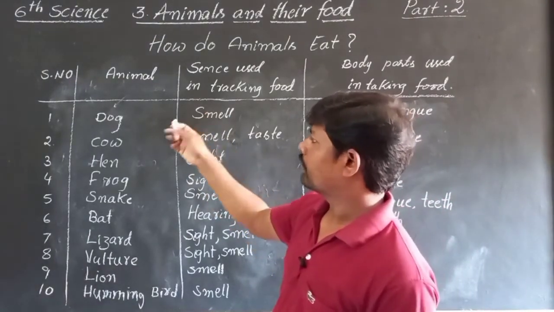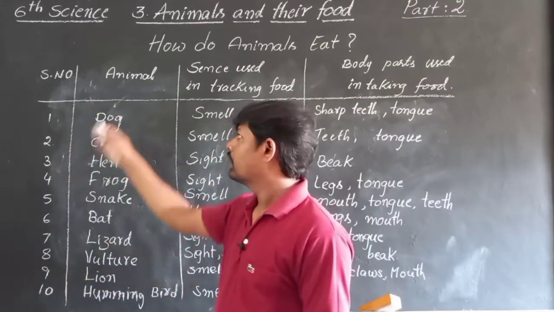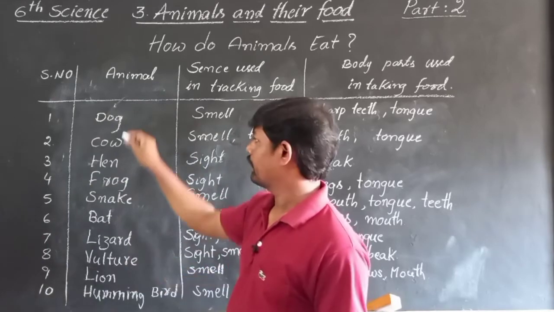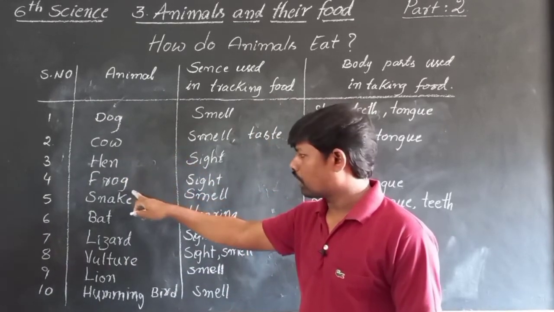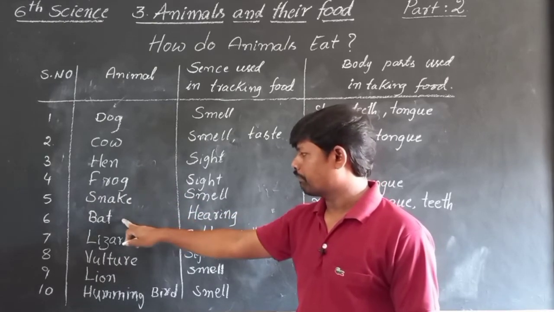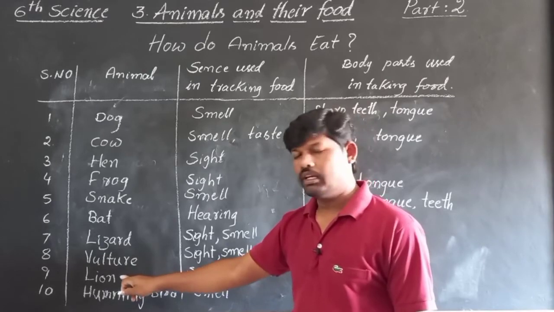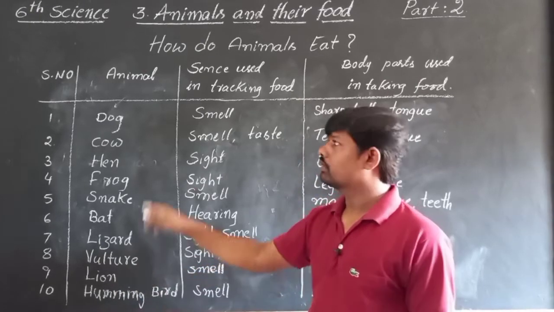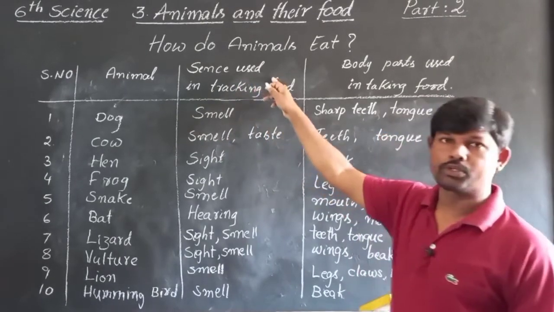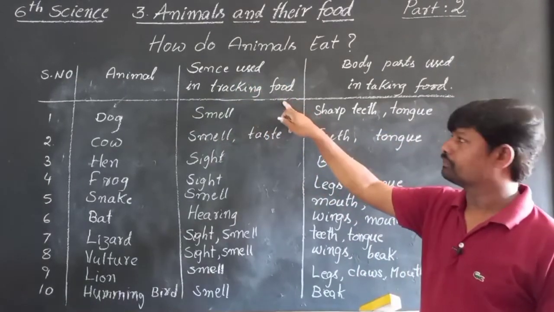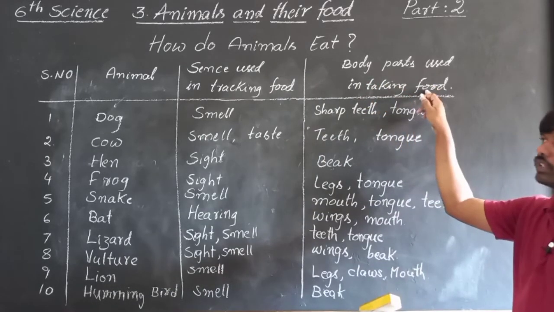Here we have given serial numbers 1 to 10 and 10 animals: dog, cow, hen, frog, snake, bat, lizard, vulture, lion and hummingbird. The next column is the sense used in tracking food, and the next column is the body parts used in taking food.